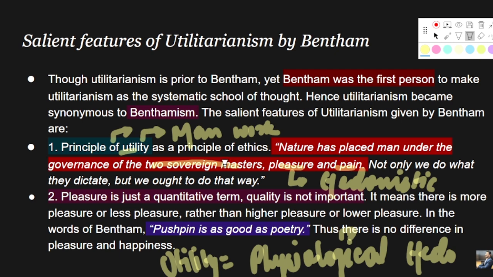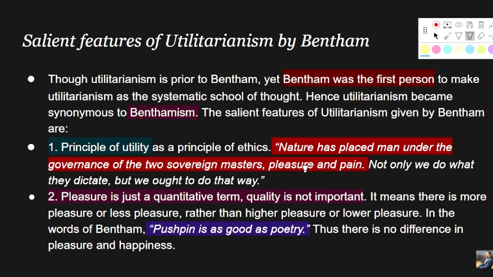And what are the two sovereign masters? It is basically pleasure and pain. Why are pleasure and pain considered the two sovereign masters here? Because they regulate our actions. They decide what human beings ought to do, how they should behave, how they should act, right? So this is the principle of utility devised by Bentham.